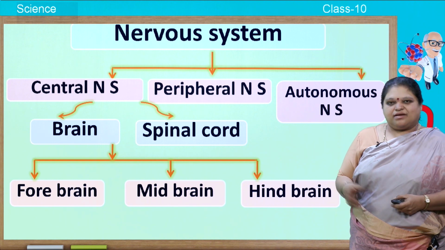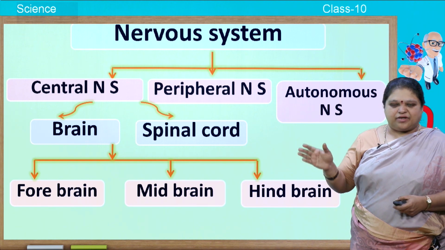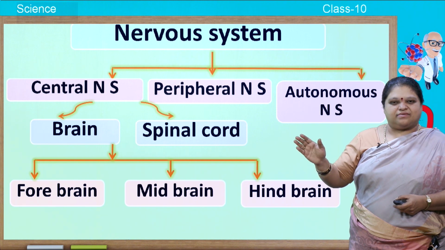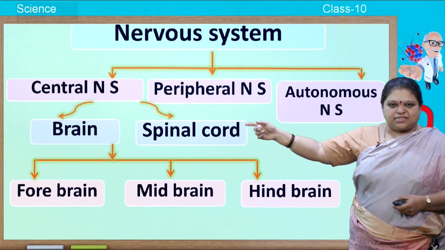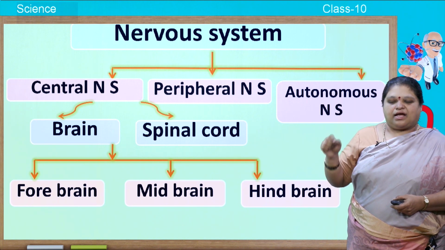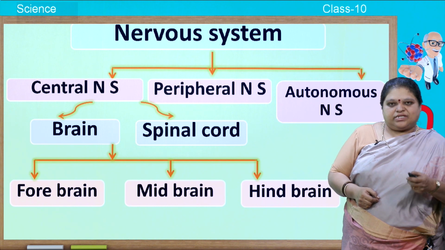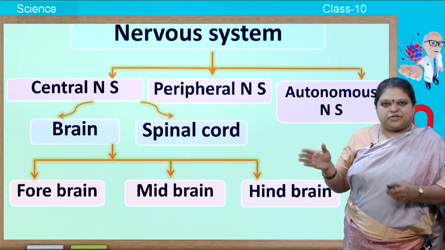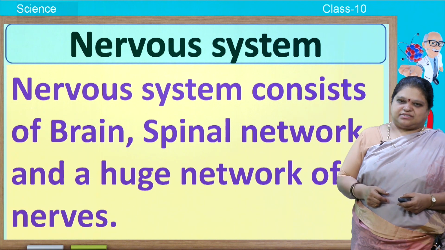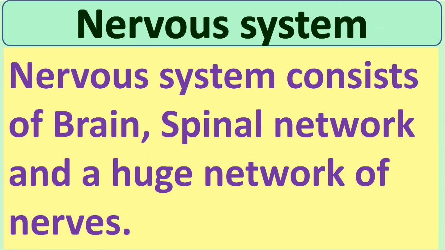So today we will be basically concentrating on central nervous system, to some extent peripheral nervous system, then we will be concentrating on brain. In the brain we will be studying about forebrain and midbrain. So these are the different parts we will be studying today in this session. Okay, so what is this nervous system? Write down, nervous system consists of brain, spinal cord and a huge network of nerves.